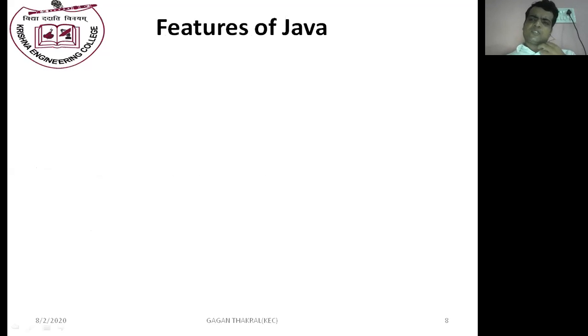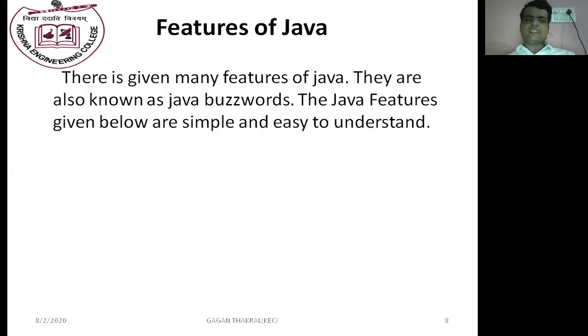What are the features of the Java programming language? There are so many features available with the Java programming language. There are some general features. Now we will discuss the many features of Java. They are also known as Java buzzwords. The Java features given below are simple and easy to understand.